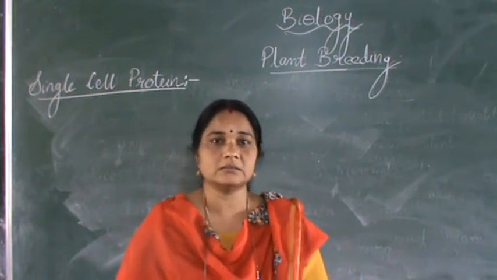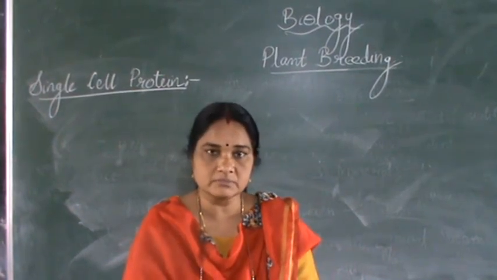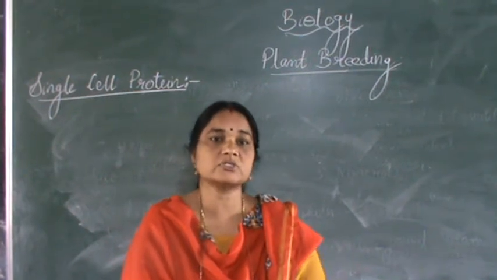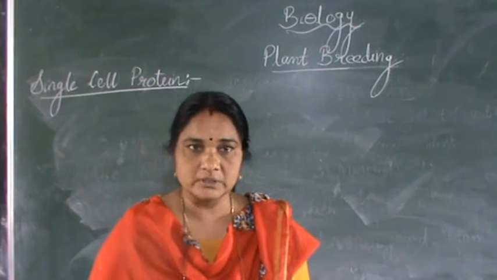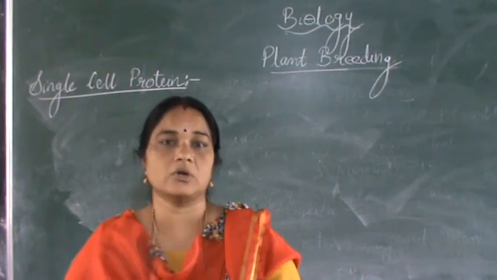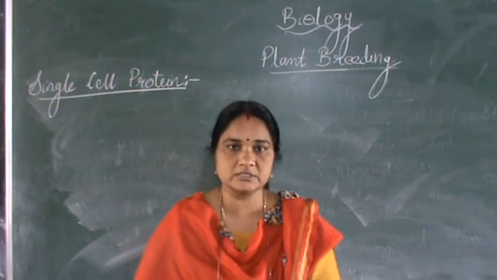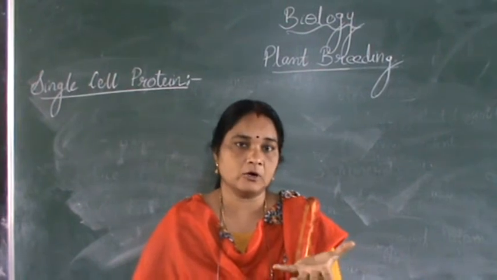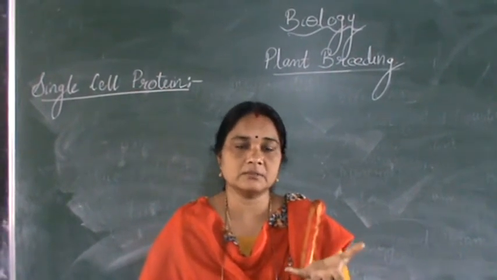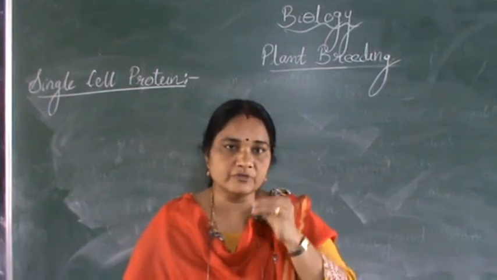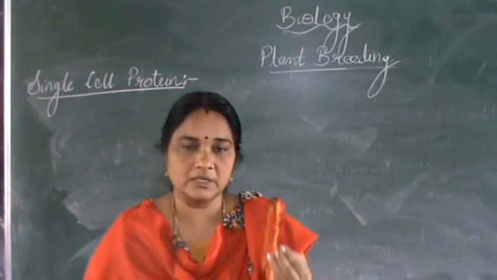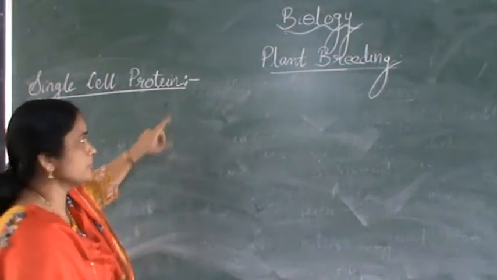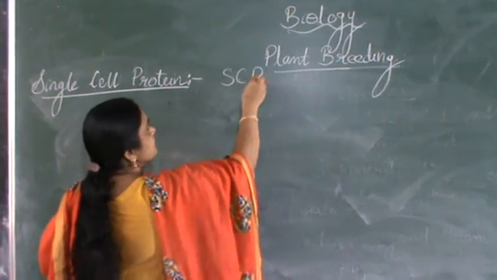So to increase the production, some shift has been made from the conventional method of crop cultivation to some other field. In this technique which we are going to learn, certain single cell organisms are used for producing large quantities of protein. That single cell organism is nothing but a unicellular organism. So the food which we get from single cell organisms, we classify as single cell protein. It is known as single cell protein, or SCP.